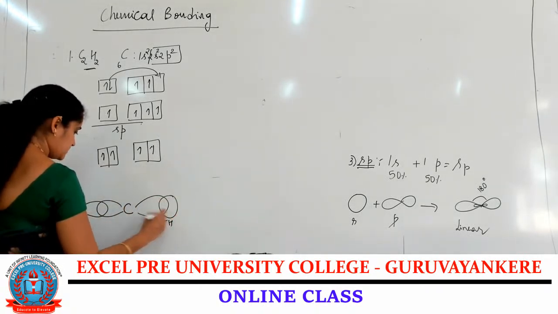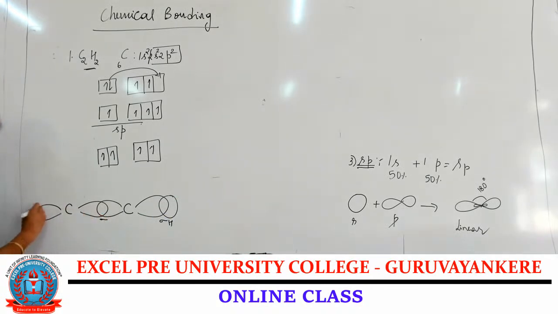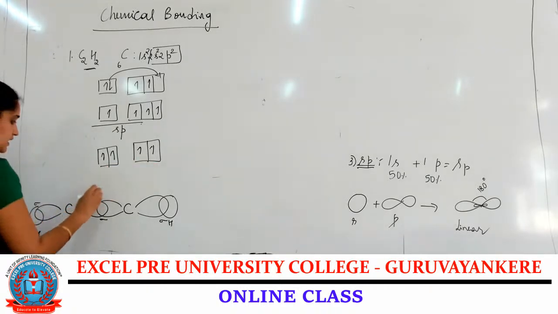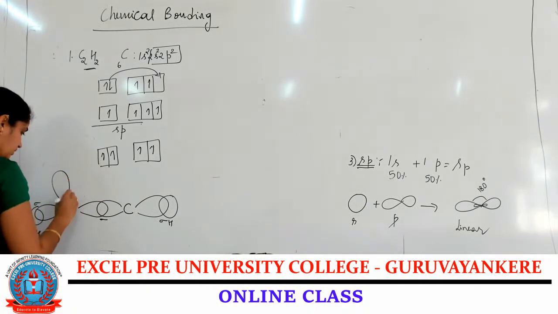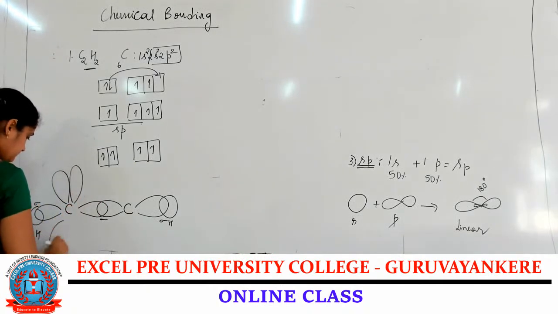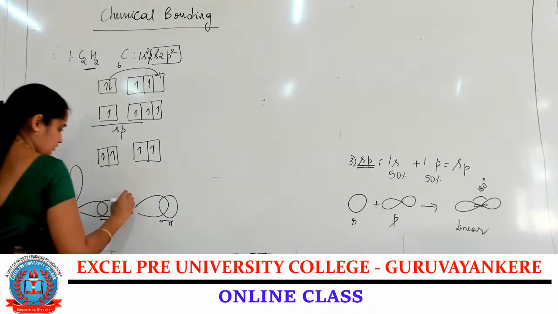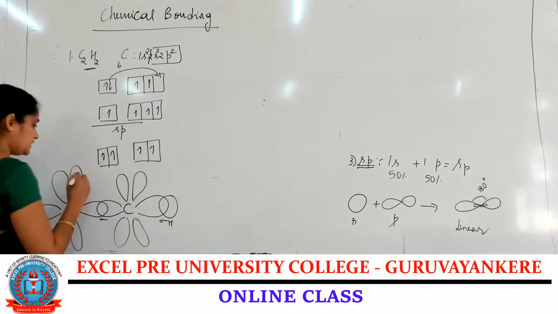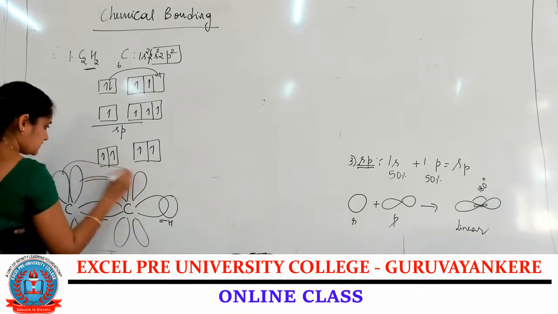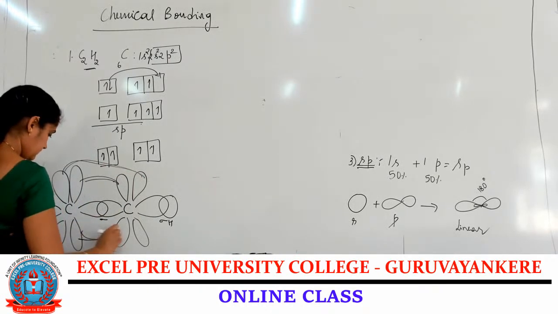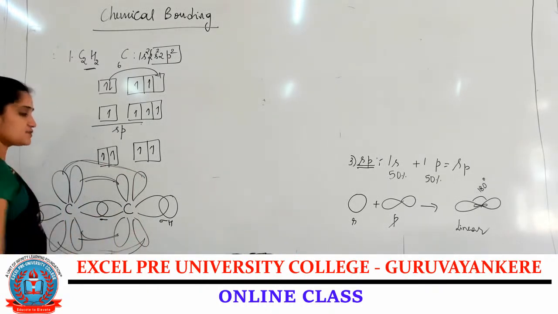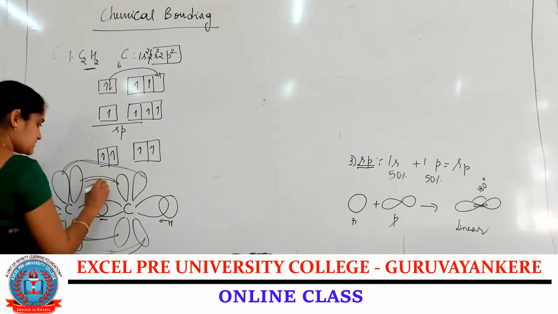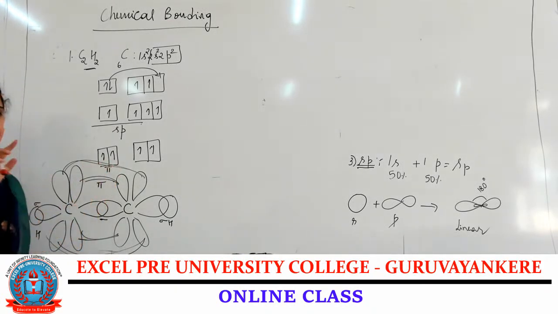Hydrogen atom, the sigma bond, it is also a sigma bond. Hydrogen atom also forms the sigma bond. So total 2 sigma bonds got over. Now we need to represent the unhybridized orbitals of the carbon atom. They undergo sideways overlapping. It forms a pi bond. So total 2 pi bonds are formed.